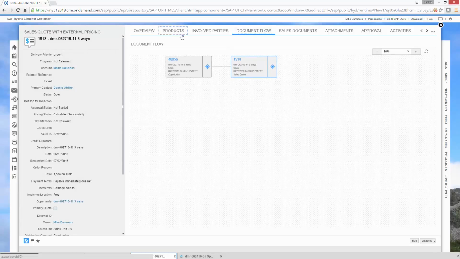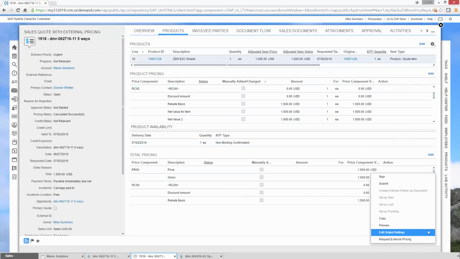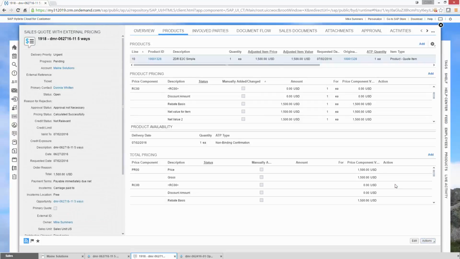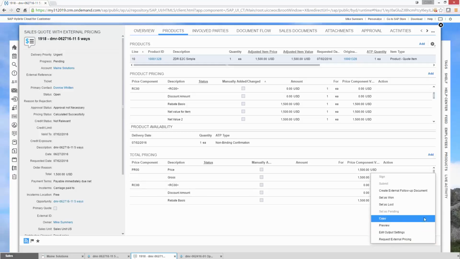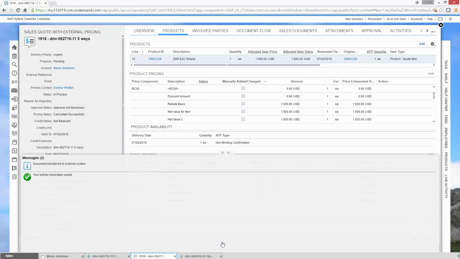All right, let's go back to that list of products. And let us submit it for approval. Depending on any approval, sales quote approval rules you have, it will be approved. In this case, approval is not necessary because of our rules. But since I've submitted it, I can now create the external follow-up document. One of these things has been defined for this type of transaction, a sales quote. Document transferred to the external system. Looking good. See? Saved, document transferred. Love it.